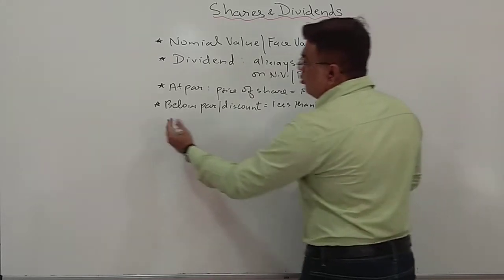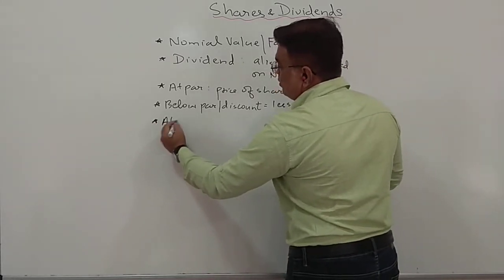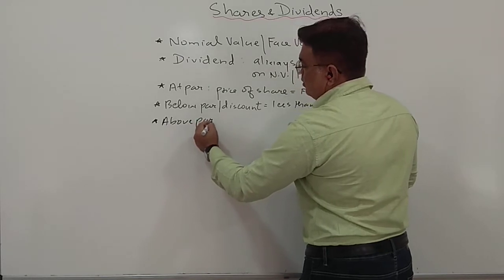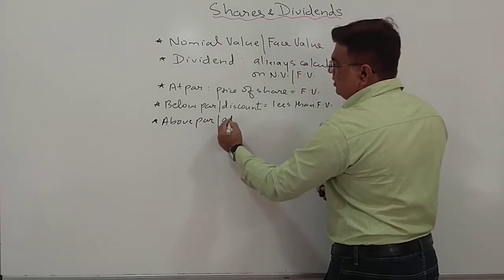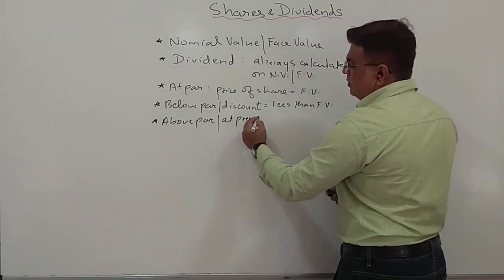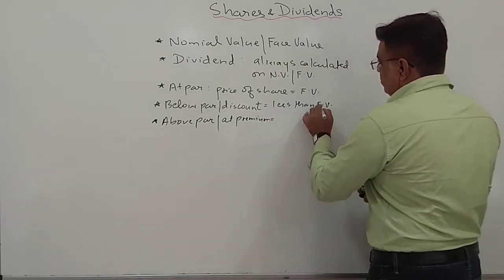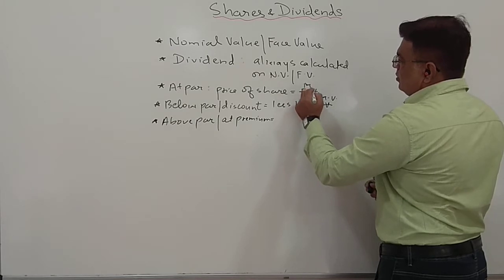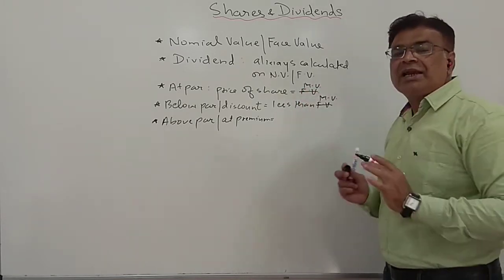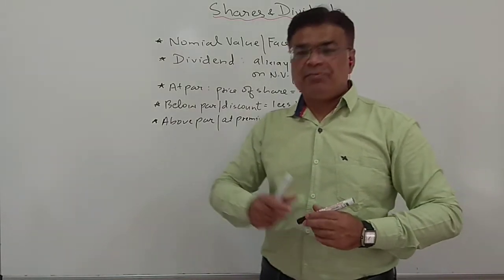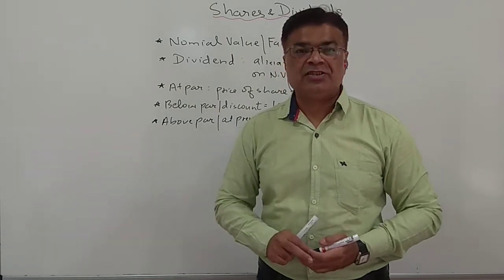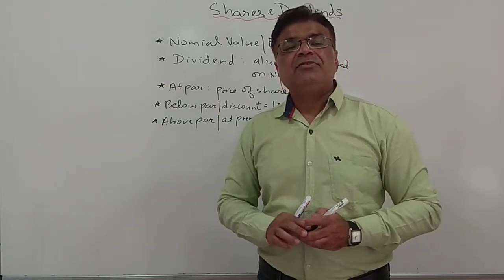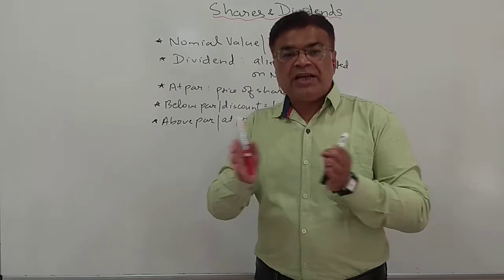Okay, above par or at premium. Here you can just write the market value instead of face value. Market value means the price at which we are able to purchase the share at present, the current price of the share.